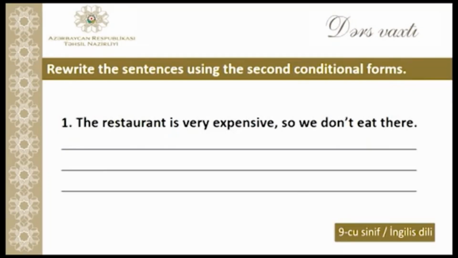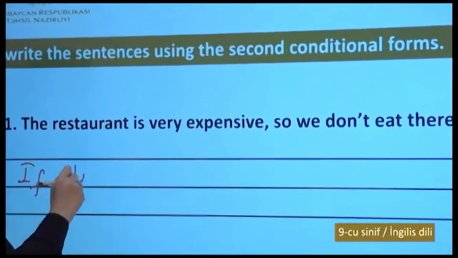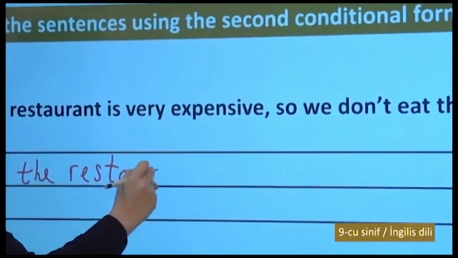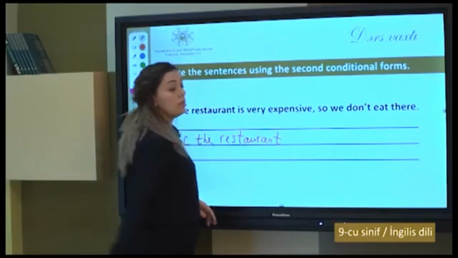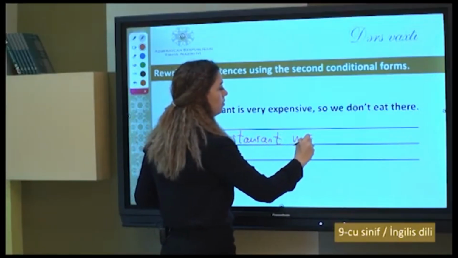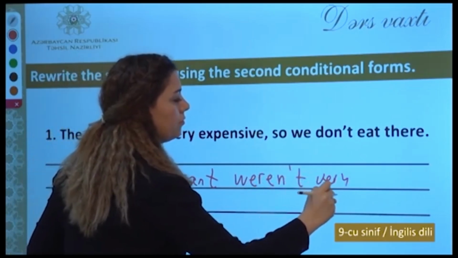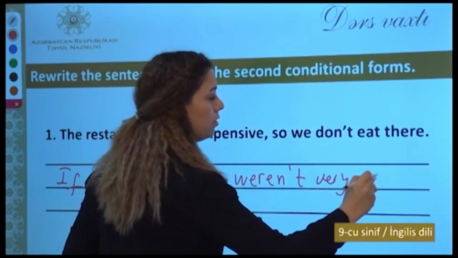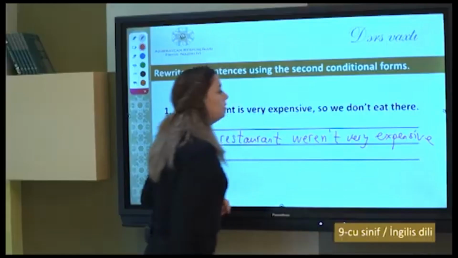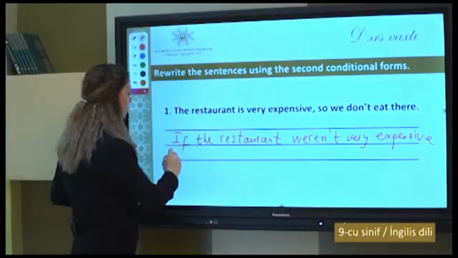So what would happen if the restaurant weren't expensive? We would eat there.